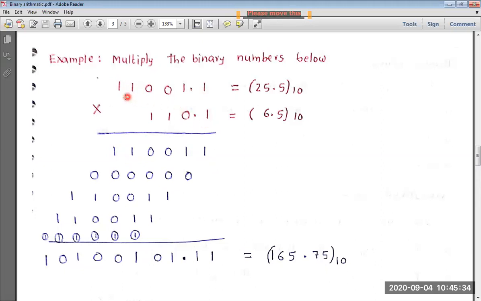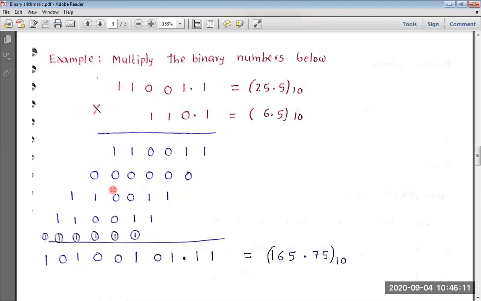Next, we have to multiply this again with 0. When you multiply something with 0, what we get is all zeros. Now we have to leave one place here and write down the result starting from the second bit onwards, leaving the first place blank. Next, again multiply this number with this 1. What we get is the same number.